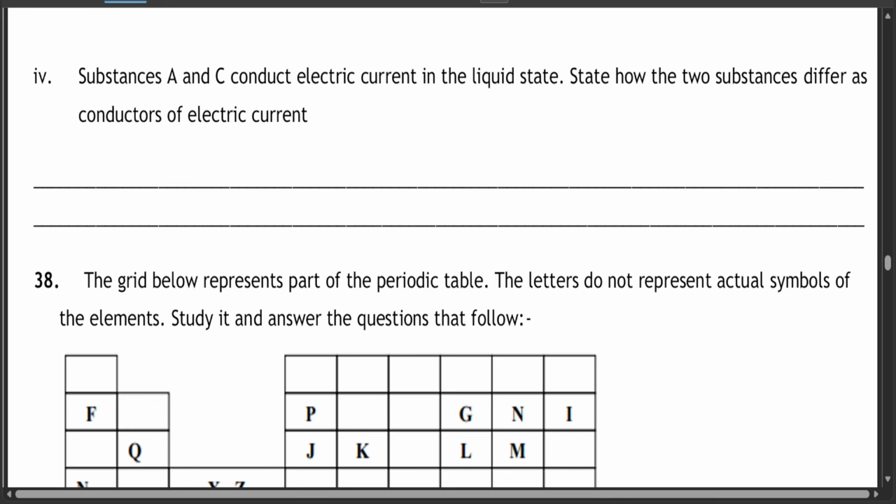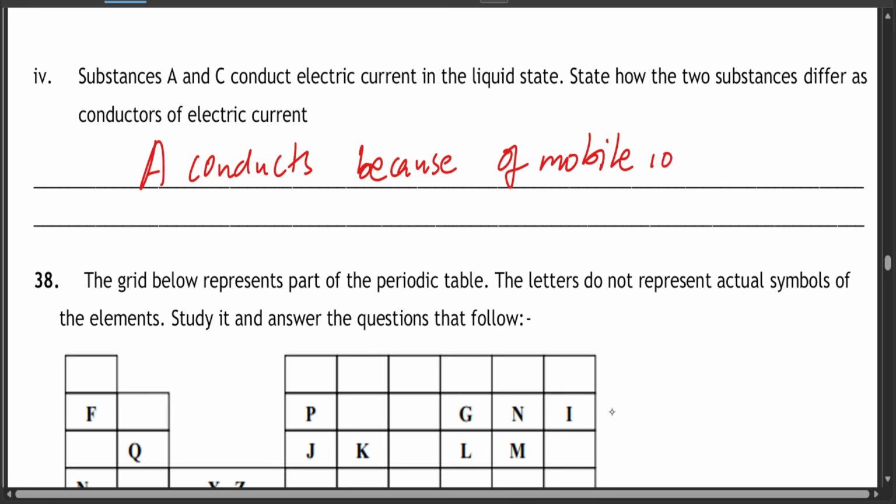A conducts because of mobile ions, and C conducts because of the delocalized electrons, not because of mobile ions. Very simple.